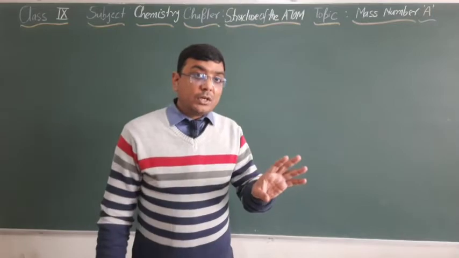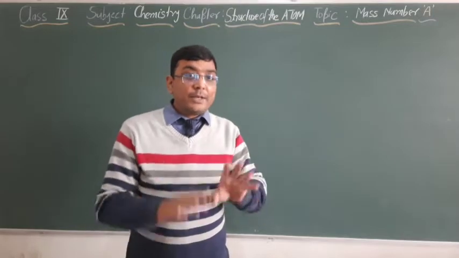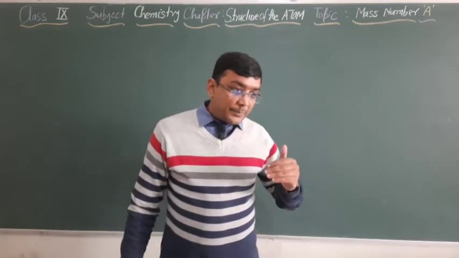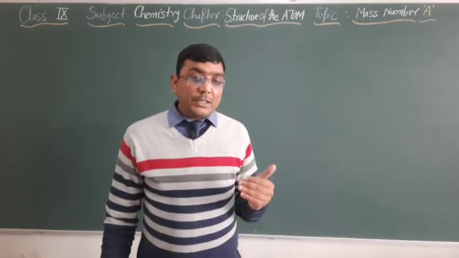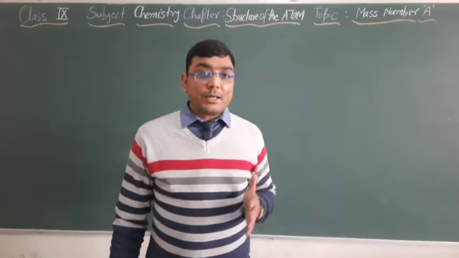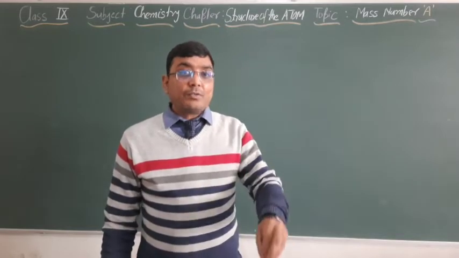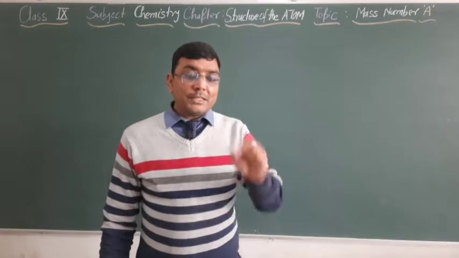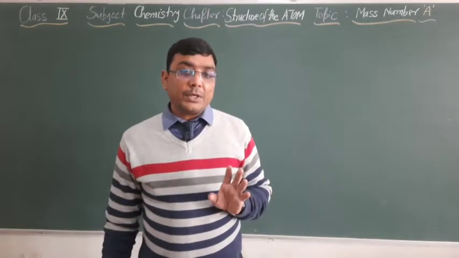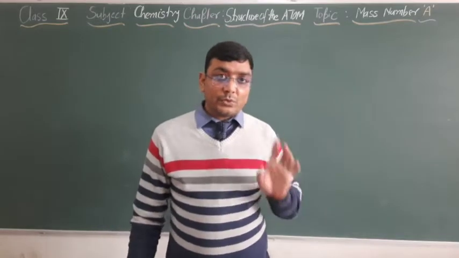In the last video I explained the atomic number. There we understood that atomic number is equal to the number of protons present in the nucleus of a particular atom of an element. Atomic number is the characteristic property of a particular atom of a particular element.